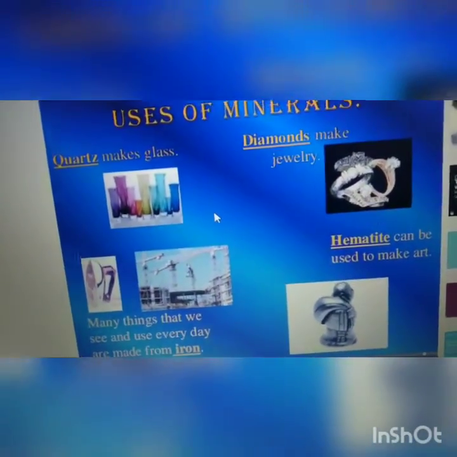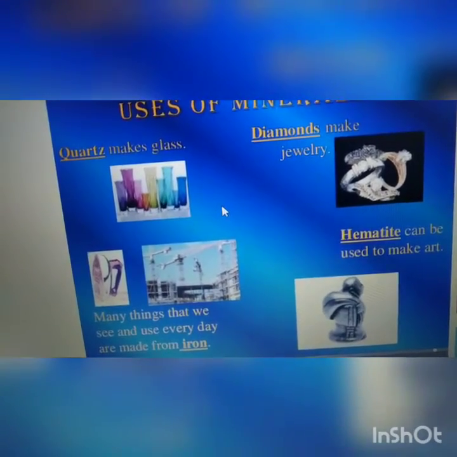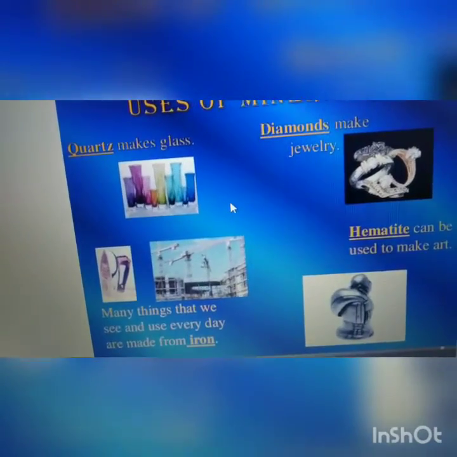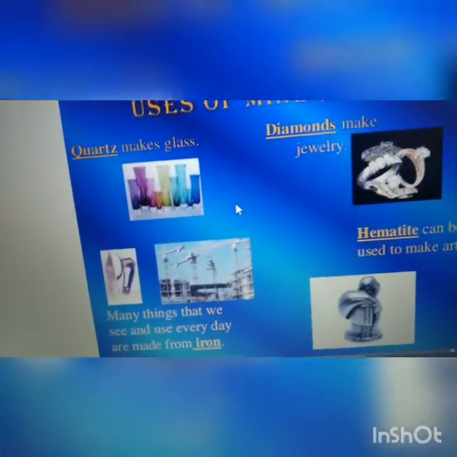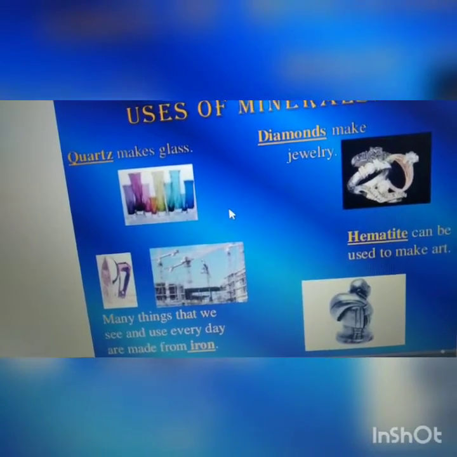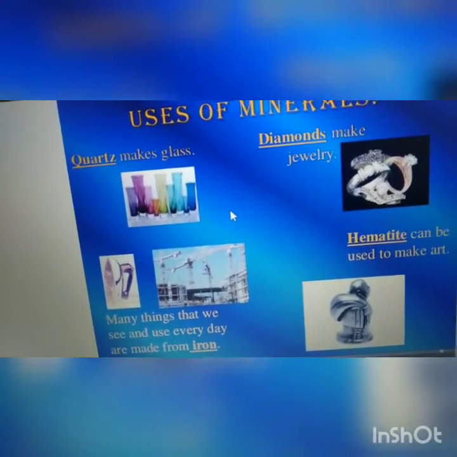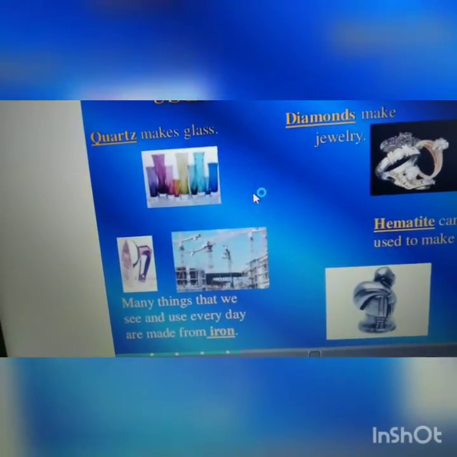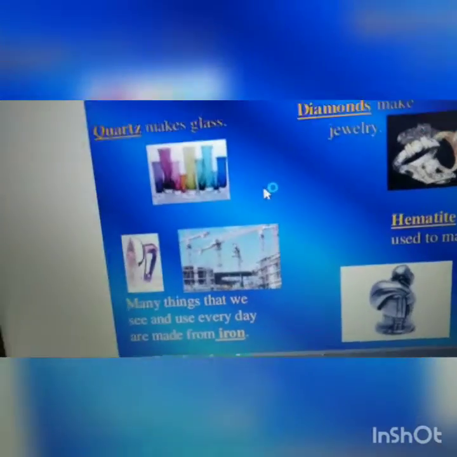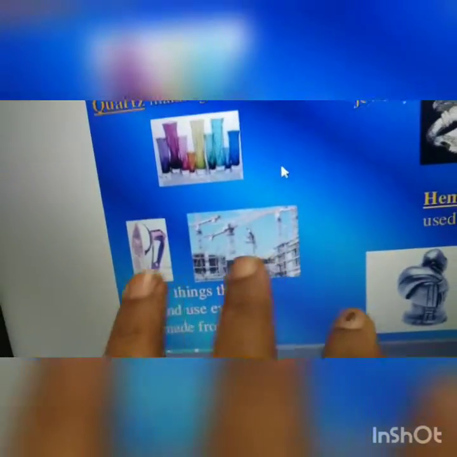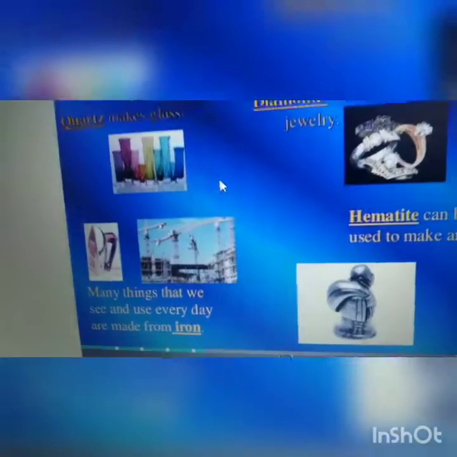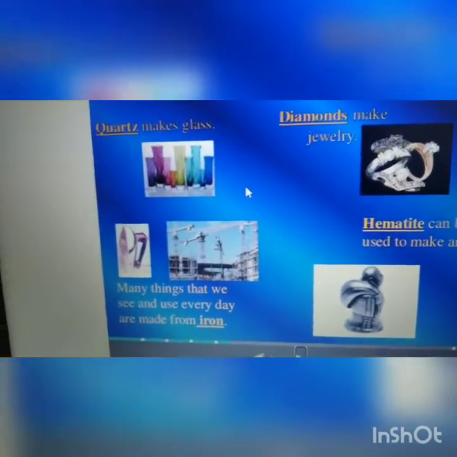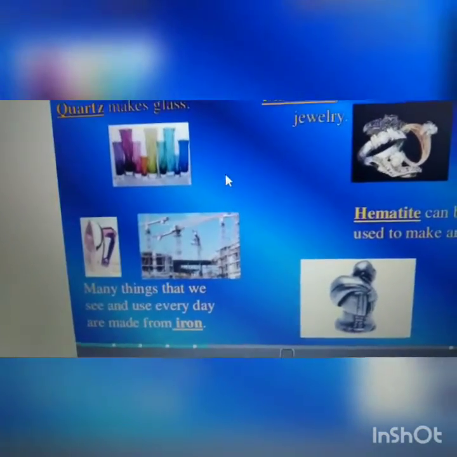Next, the process of finding, extracting and purifying metals from mineral ores which are present in rocks is called metallurgy. What is meant by metallurgy? We are extracting these minerals and purifying these metals from mineral ores present in the rocks. That process is called metallurgy. Metals are used for making machines, utensils, steel items, wires, etc.